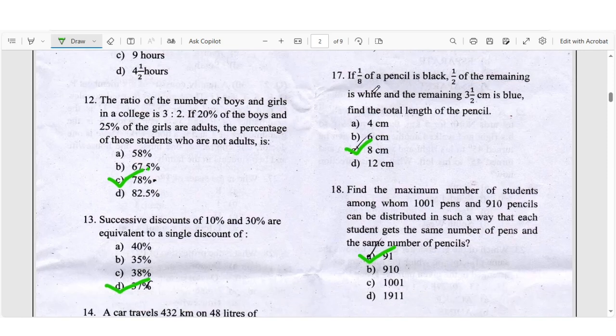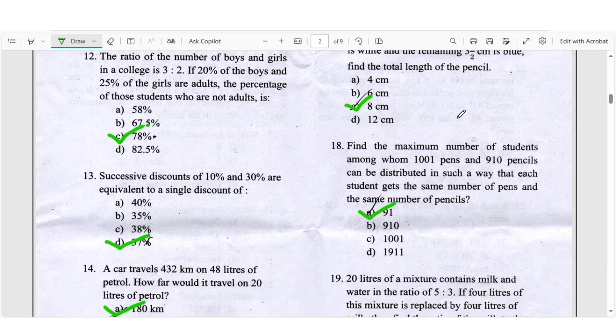Question number 17: If 1 by 8 of the pencil is black and 1 by 2 of the remaining is white and the remaining 3 and a half centimeter is blue, find the total length of the pencil. Right answer will be C 8 centimeter.